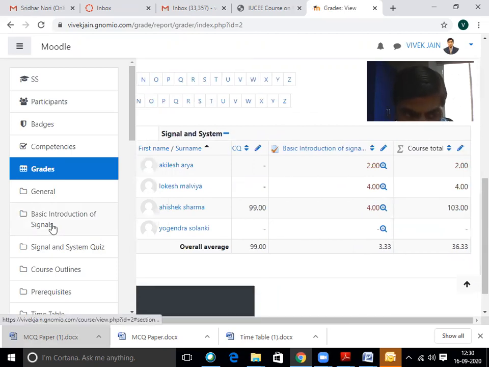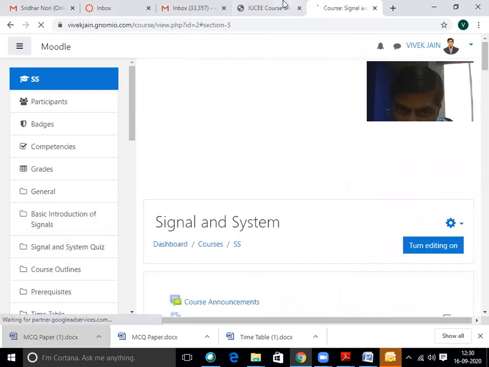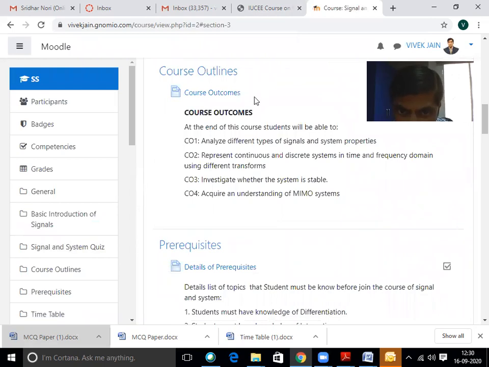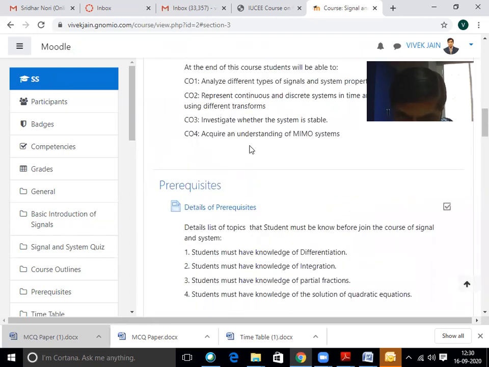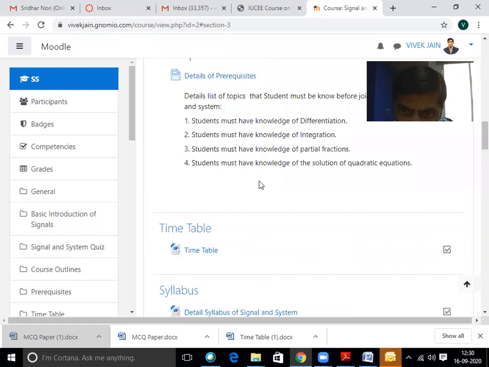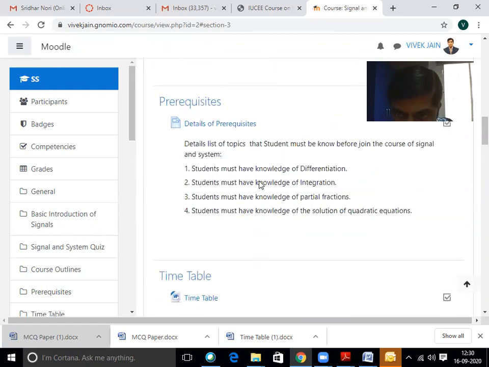We also provide the course outline to the students. Here, the course outcomes of signal and systems are provided. The 4 course outcomes are available to the students. The prerequisites required for the signal and system course are also provided here. The prerequisites are shown to the students with the help of the Moodle LMS.